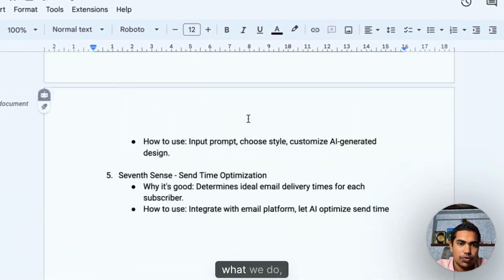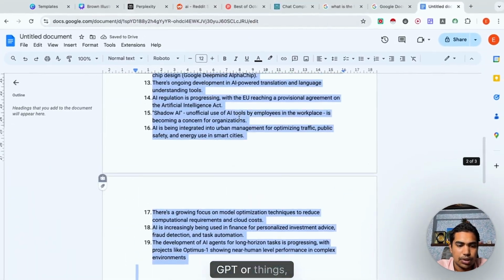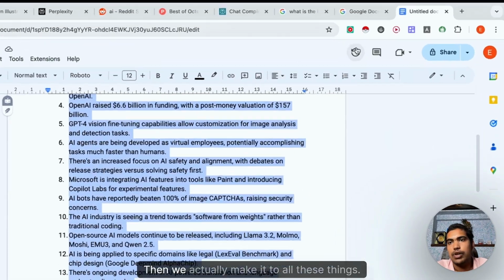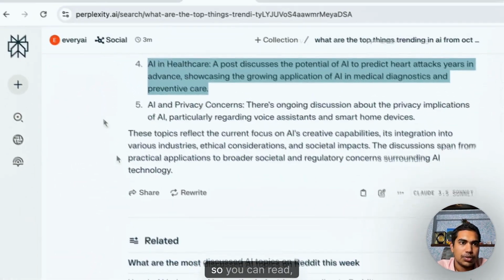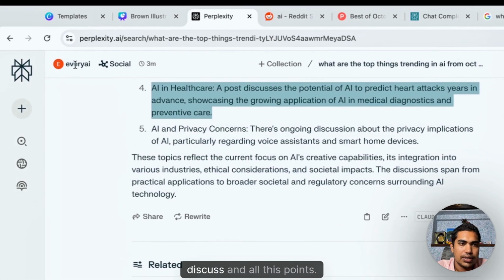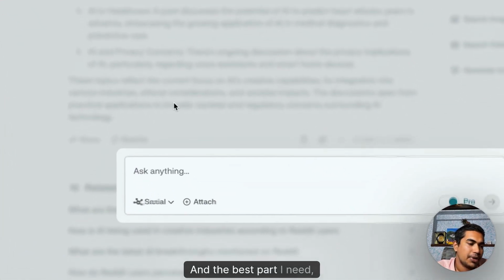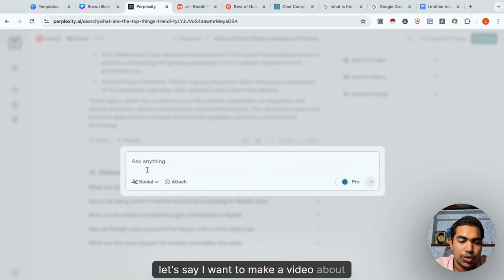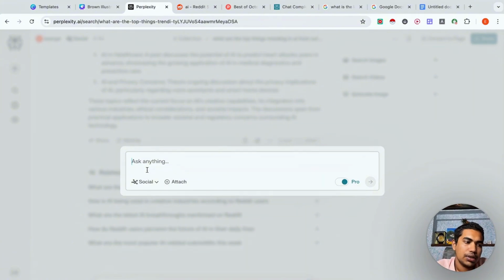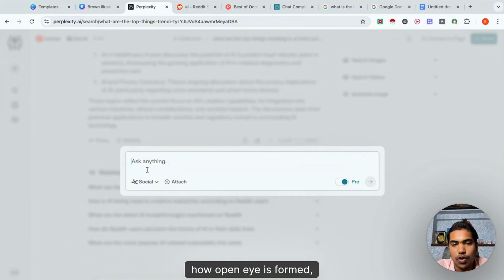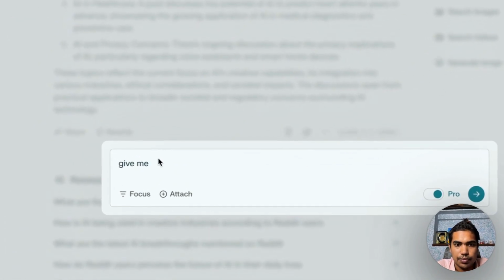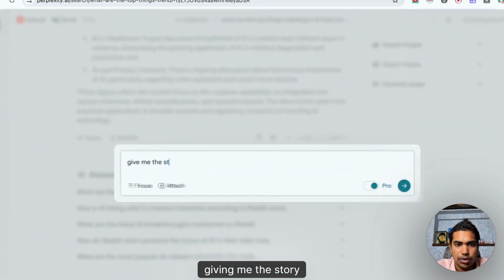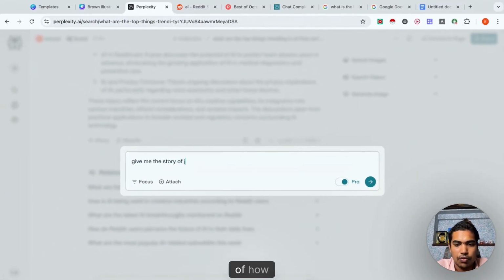Now what we do, we go to ChatGPT or things, right? Then we actually make it to all these things. So this is how you write a newsletter. So you can read, discuss and all these points. And the best part, I need, let's say I want to make a video about how OpenAI is formed, right? So I can ask, like, I'm just using the entire web, give me the story of how